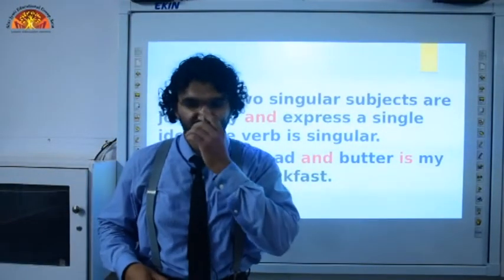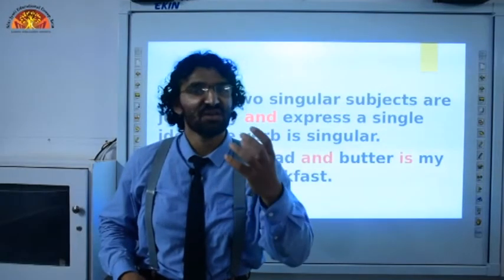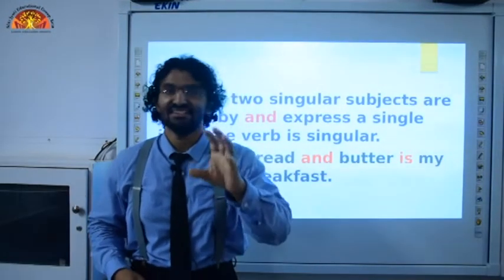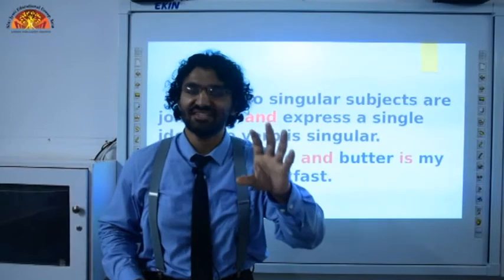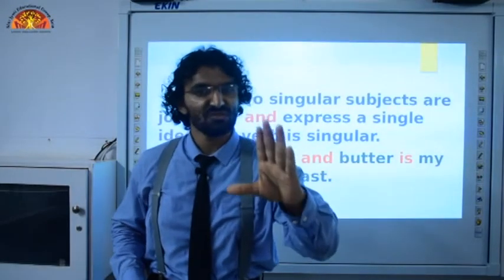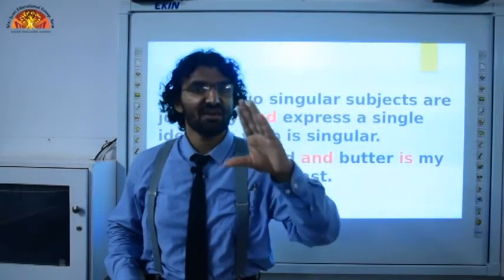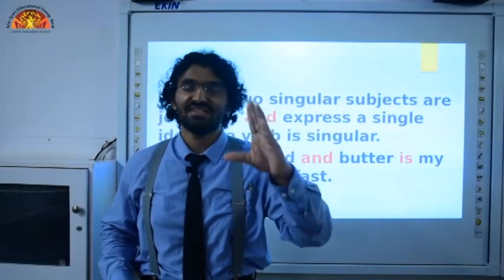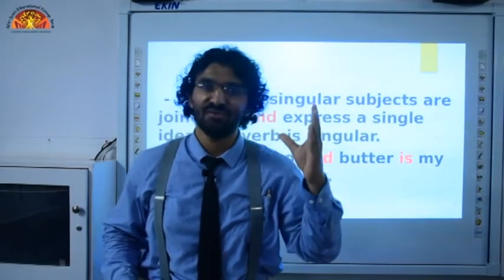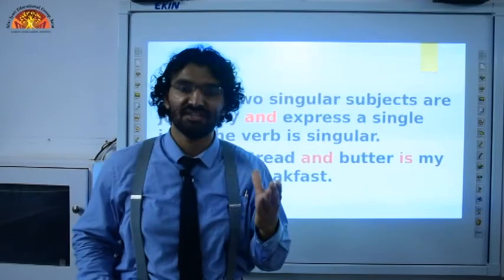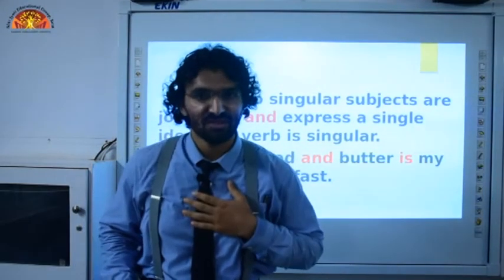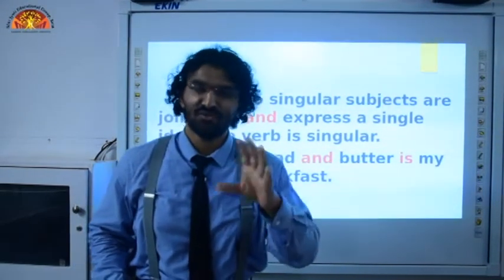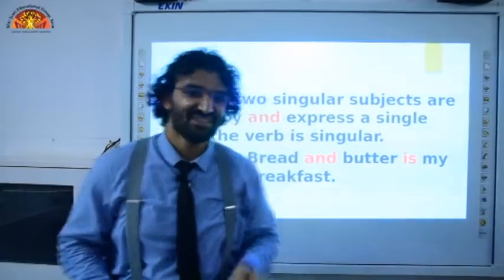Dal bati is my favorite food. So here, dal bati, we are going to look at it as one unit, one category, one type of food. So we will treat this as singular, and therefore we will use the singular form of verb with it. Dal bati is my favorite food. Although it is not, but for the sake of example, I am telling you.